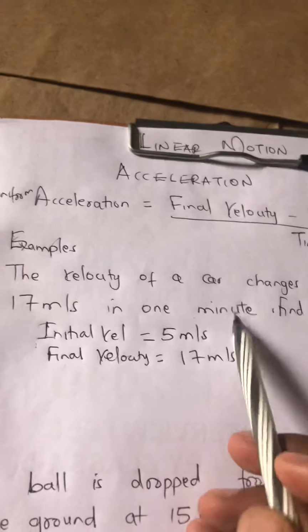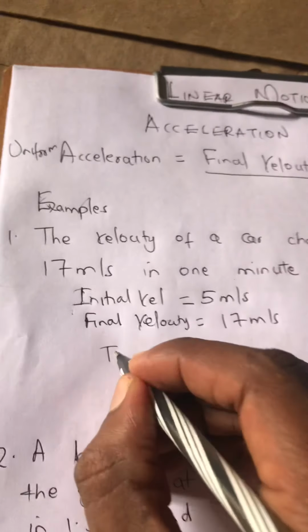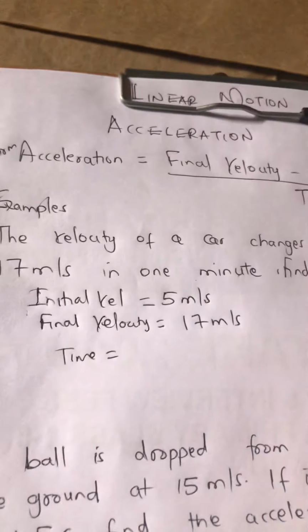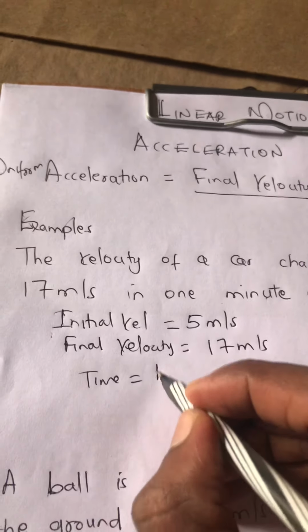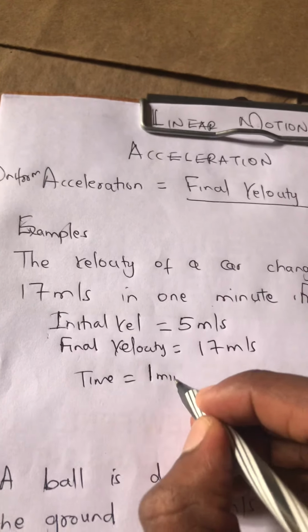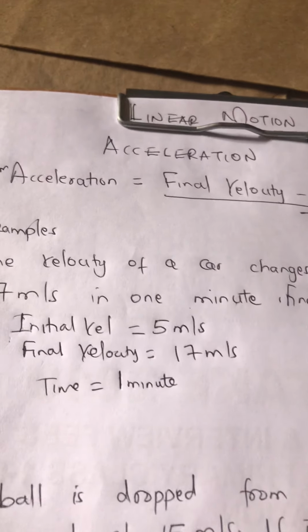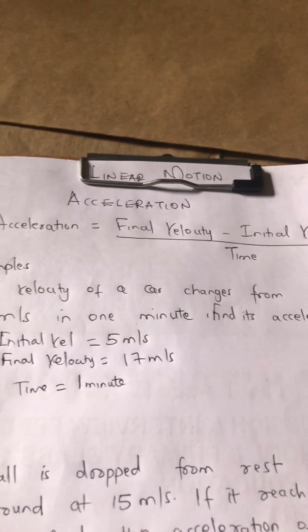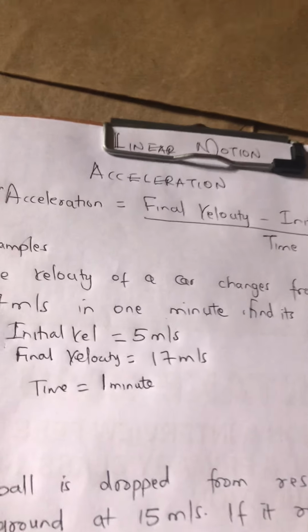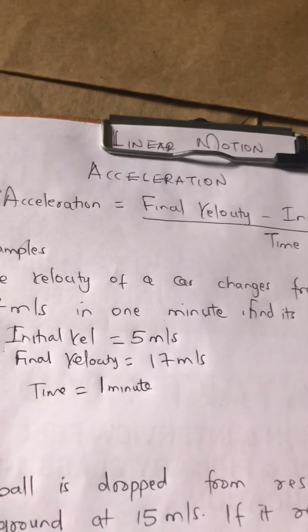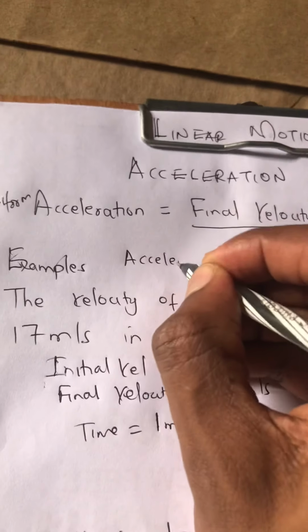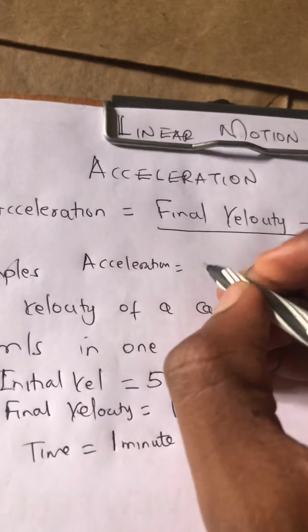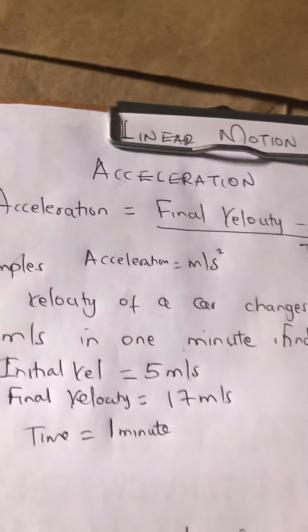Alafu unaambiwa in 1 minute. Nilikwambia time is measured in minutes, seconds, hours. So anytime unaona those things, hizo zinamaanisha hizo ni time. So 1 minute. Hapo sawa? Nice one. However, because the unit of acceleration, by the way, the unit of acceleration is meters per second square.